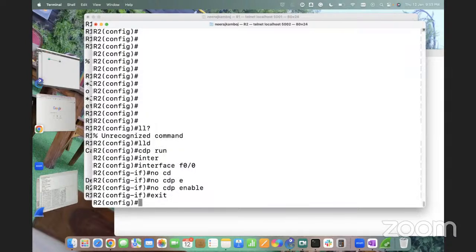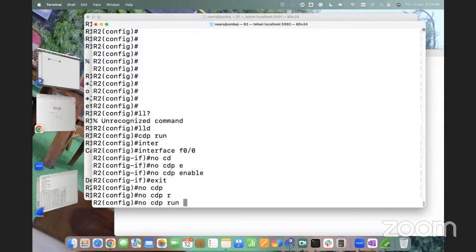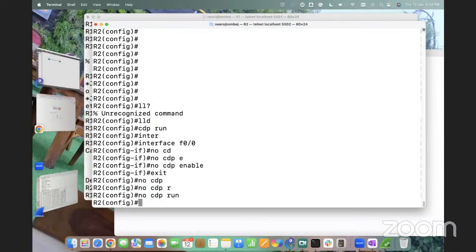I hope this answers your question, right? Okay. So we cannot disable the CDP globally? We can say no CDP run, and that disables CDP globally. All the interfaces will have CDP disabled. Exactly. Right.